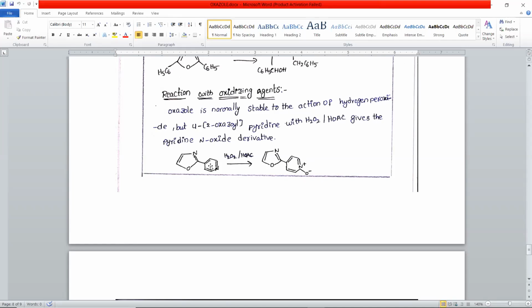So therefore, here N-oxide is formed in the pyridine ring rather than the oxazole ring. So this nitrogen also behaves as a pyridine type of nitrogen, but here N-oxide formation occurs only in the pyridine ring system, but not in the oxazole ring system.